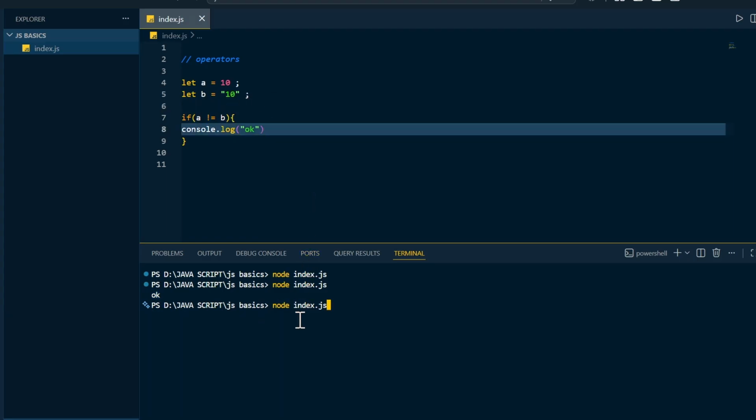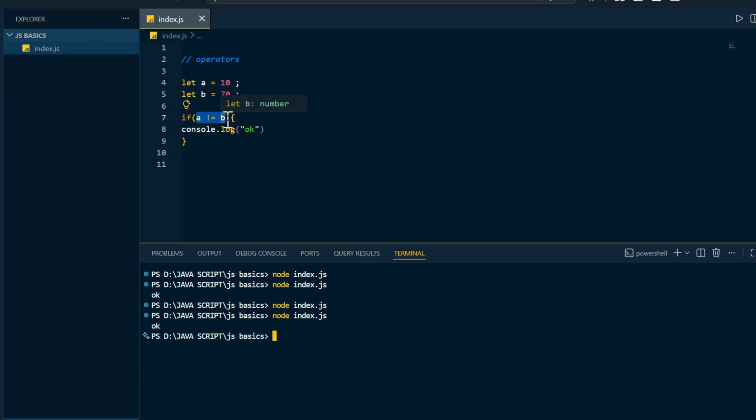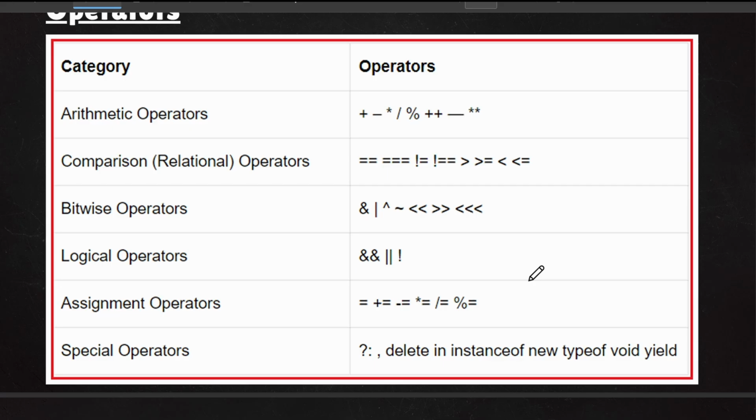If you compile and run, it's going to show you nothing. Again, if you want to have another number and I compile and run, it's saying okay. Why? Because A is not equal to B, it's true, and it's printing okay, because A is 10 and B is 70. So in this fashion you can understand all the operators. This is a simple operators condition. Up to now we have understood arithmetic and comparison operators.